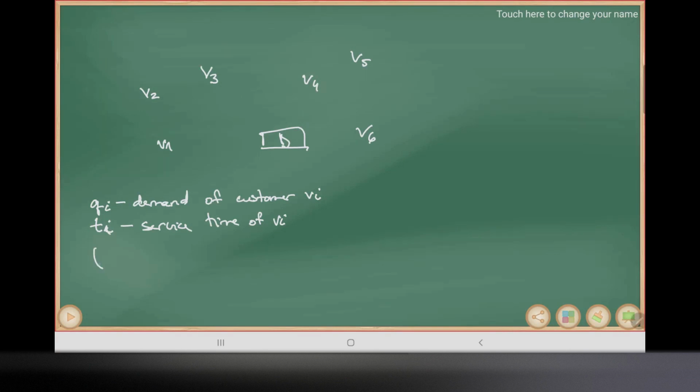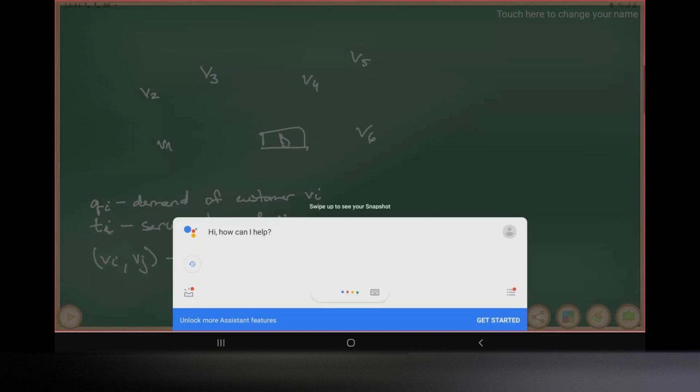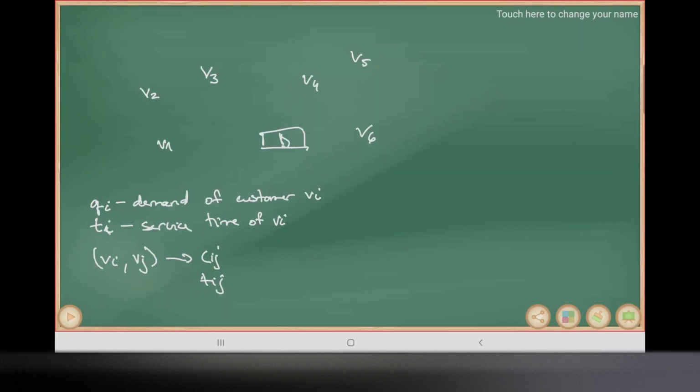Each arc, so each arc VI, VJ, has a certain cost and also a certain travel time Tij. Okay, so what we're trying to do is minimize the total cost of routes, where the demand of all the customers on one route cannot exceed the overall capacity of the one vehicle that is going along that route, and the total duration time of each route does not exceed a certain given amount of time.